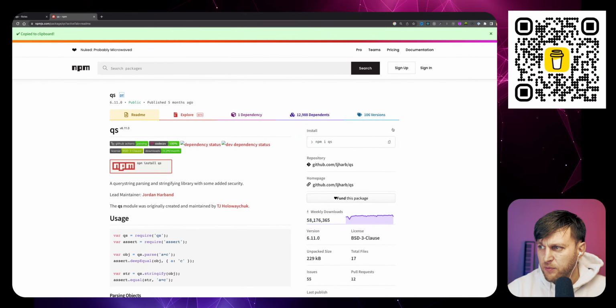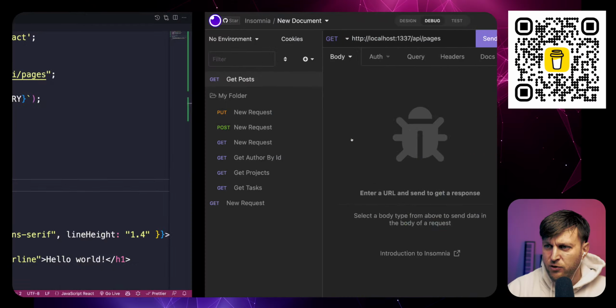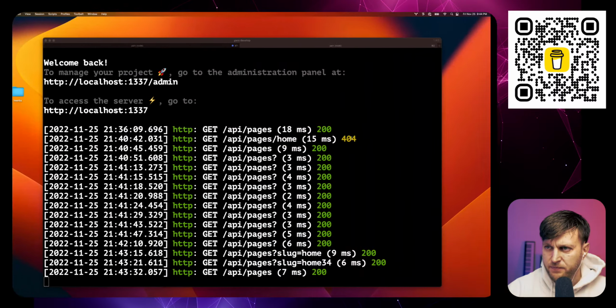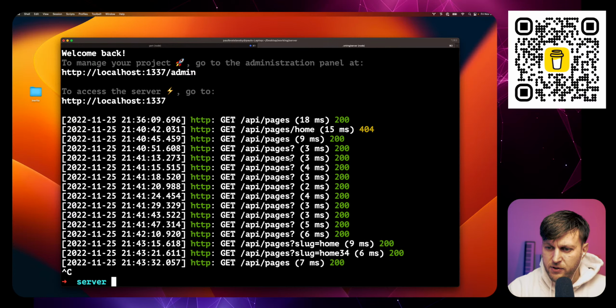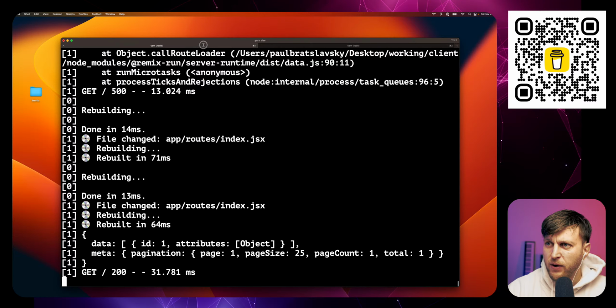So the first thing I'm going to do is install this in my front-end project. So Control C, that's the server, run one. And if you have any questions, let me know.